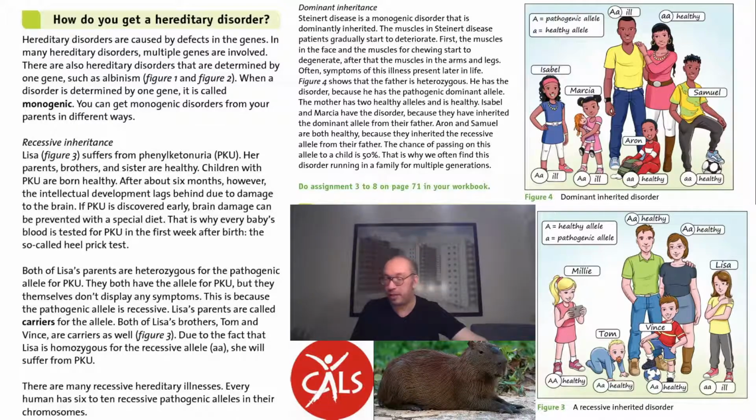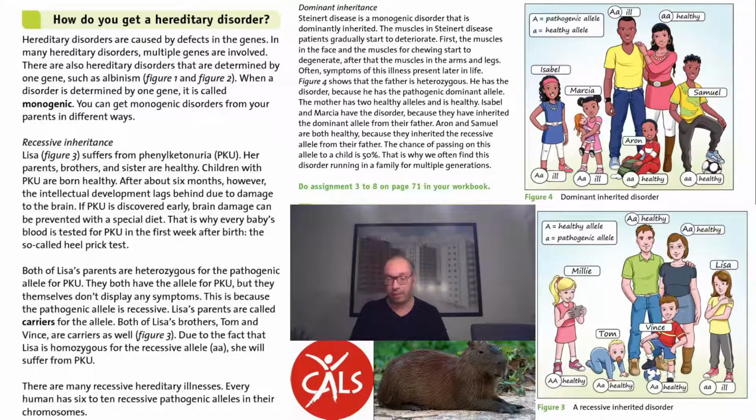Here are dominant inherited disorders. Still monogenic, so still caused by only one gene. The Steinert disease is a very rare monogenic disorder, and it affects the kidneys, the liver, the eyes and the ears, but the pathogenic allele, the sick-making allele, is dominant.